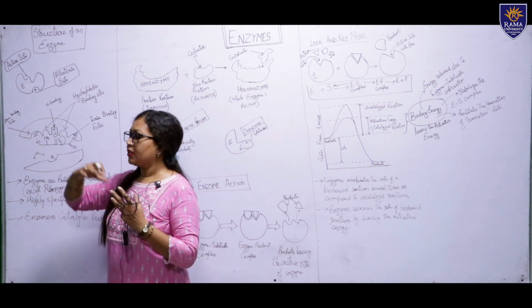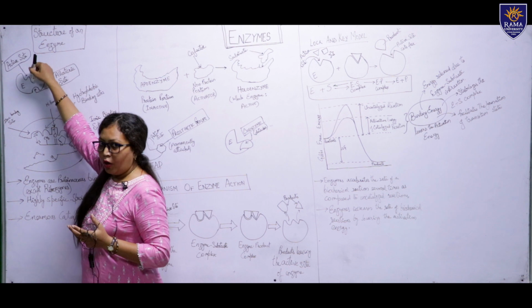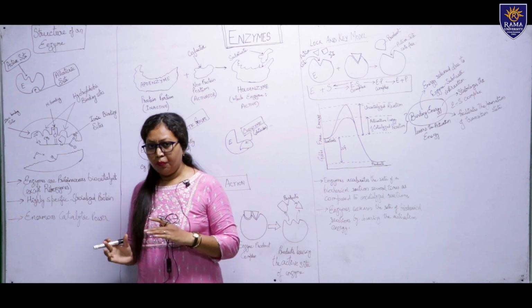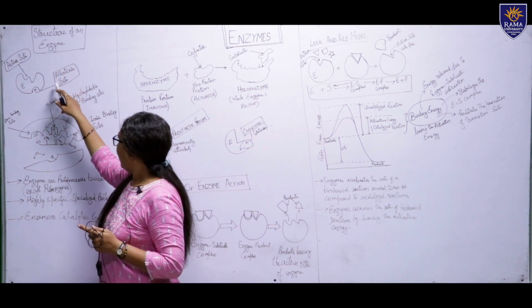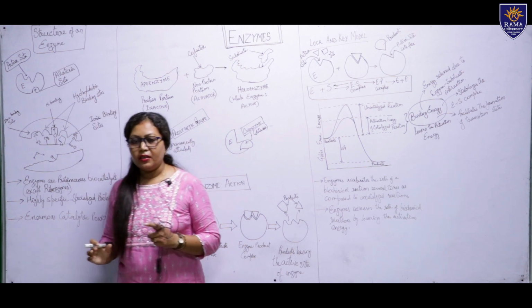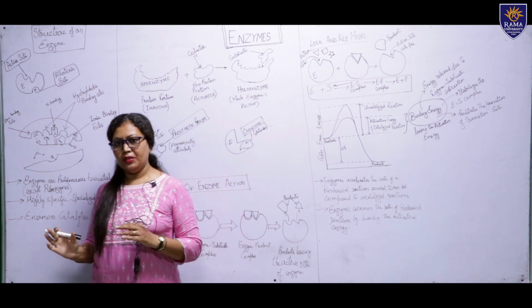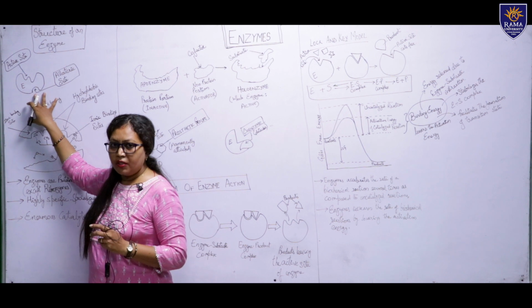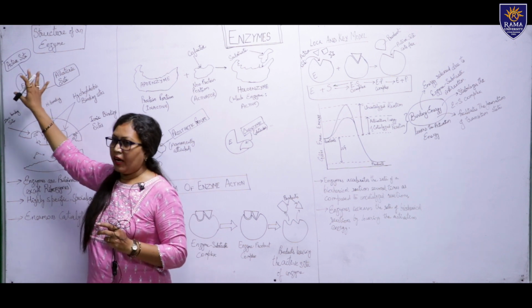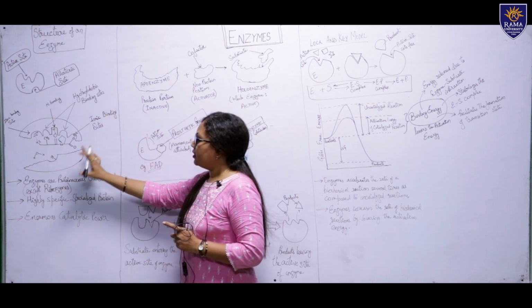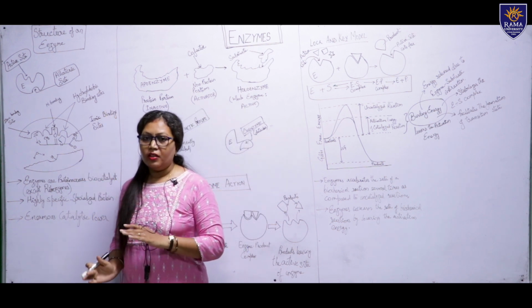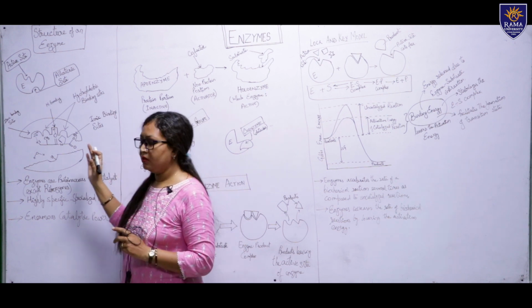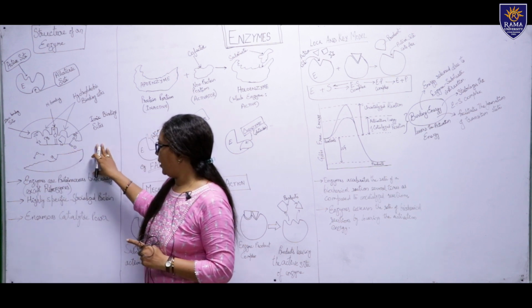So this specific substrate will come and bind into this pocket called the active site, and in some enzymes there is another pocket or site which is called the allosteric site. This allosteric site is not present in all enzymes but present in some enzymes. It is a site other than the active site, where allosteric substrates bind. The active site plays a very important role in the binding of substrate and how it works. Let us see it at a glance.